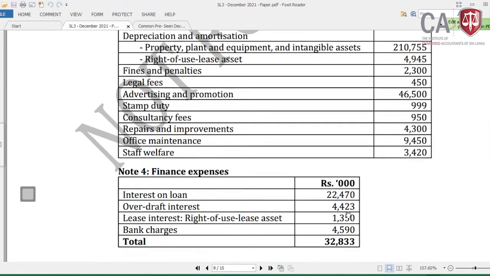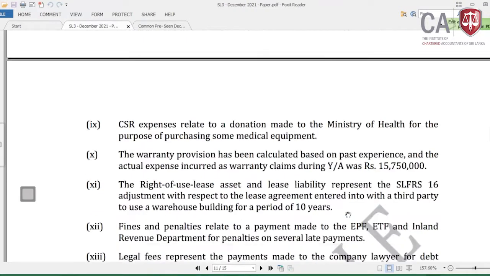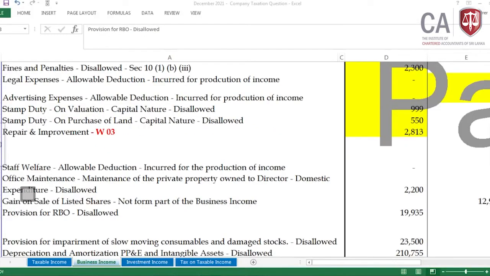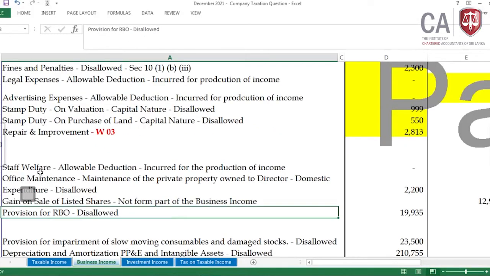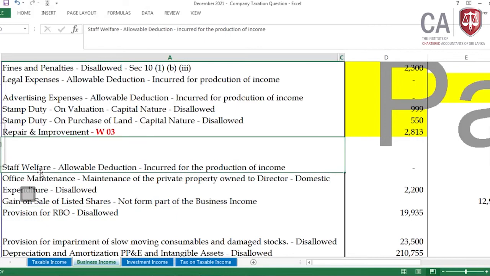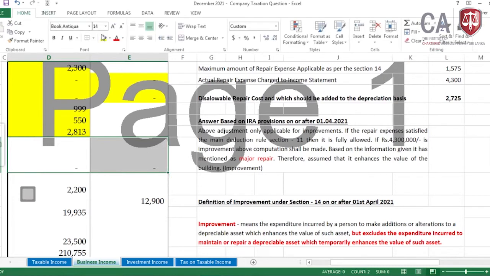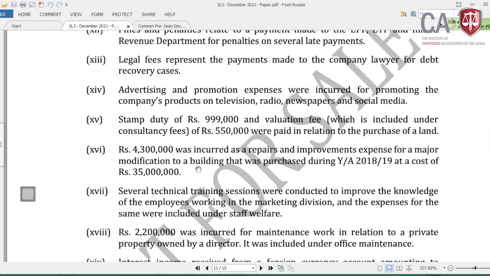It has included the training expenses incurred on behalf of the marketing division. This is incurred for the production of income, training. It has been included in the staff welfare. It's an allowable deduction incurred for the production of income. That adjustment is also completed. We are very close to the end of the question.